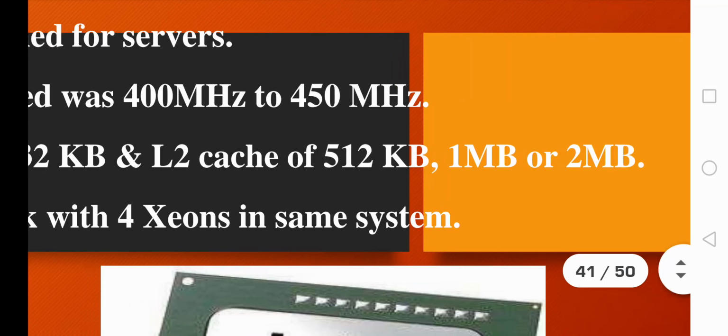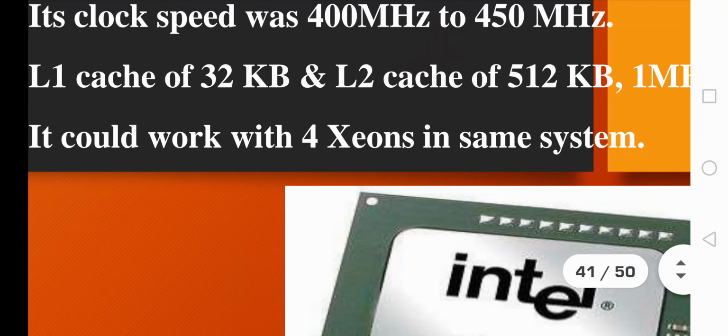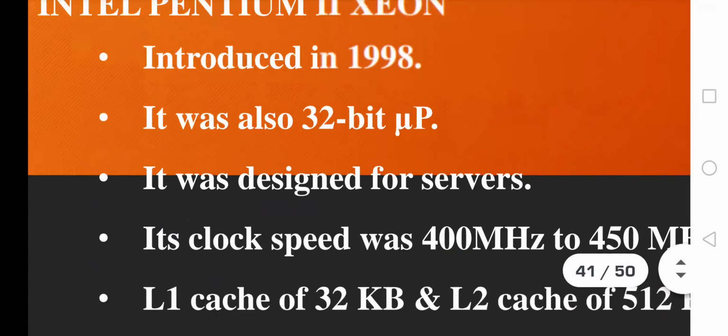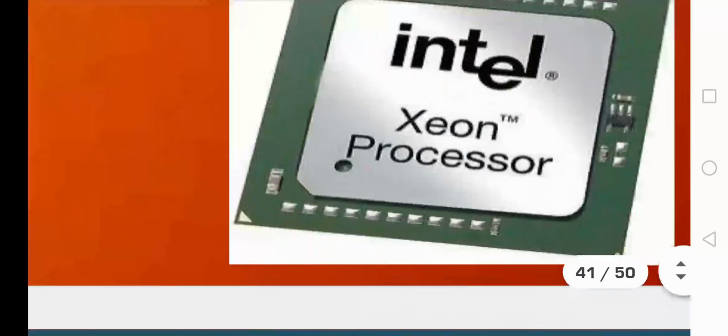The L2 cache had a varying range of capacity: 512 kilobyte, 1 MB or 2 MB. Okay, and it could also work with 4 Xeons in the same system. That was a specific feature with which the Pentium 2 Xeon was designed. Okay, so this is the actual figure.